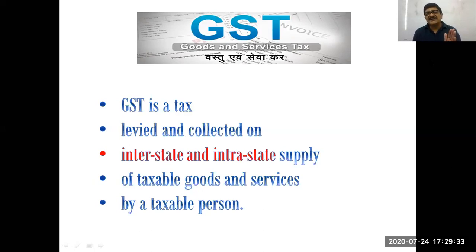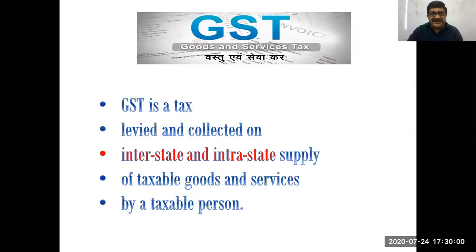So this is one sentence I have made, and I have divided that into points. So every line requires explanation. In general, you can read it as one line. The GST is a tax levied and collected on interstate and intrastate supply of taxable goods and services by a taxable person.